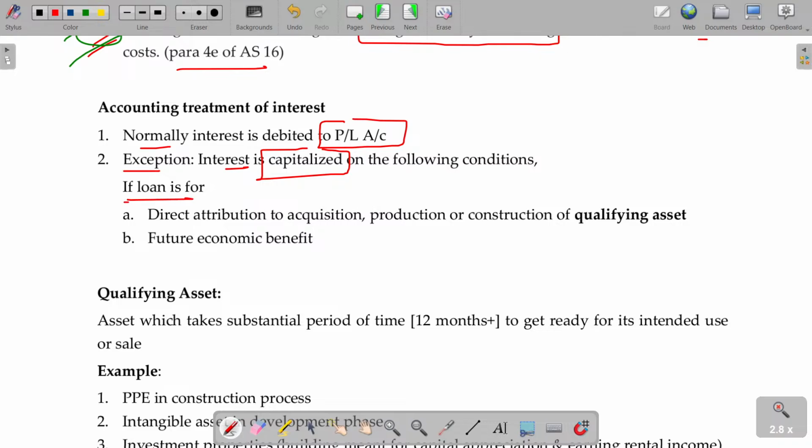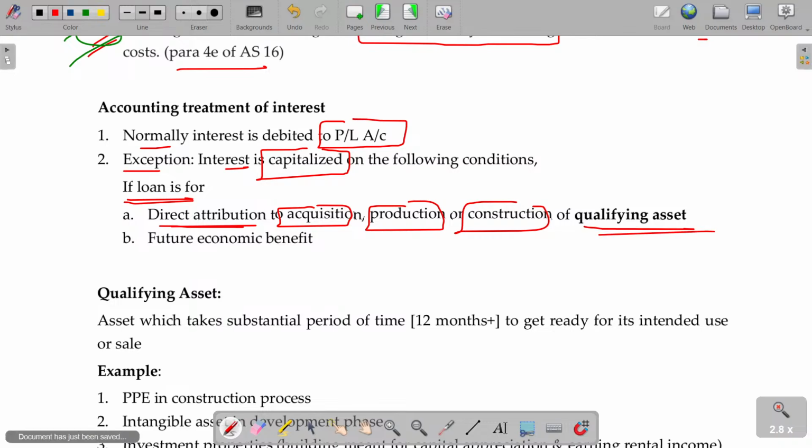If the loan is for direct attribution to acquisition, production or construction of a qualifying asset. What is called a qualifying asset? The asset takes a substantial period to get ready for the intended use. I purchase and the next day install and use: no capitalization.